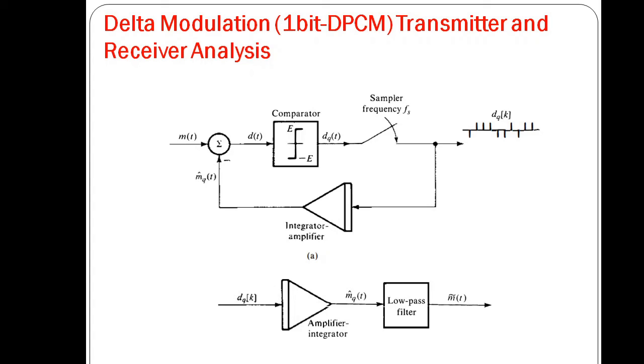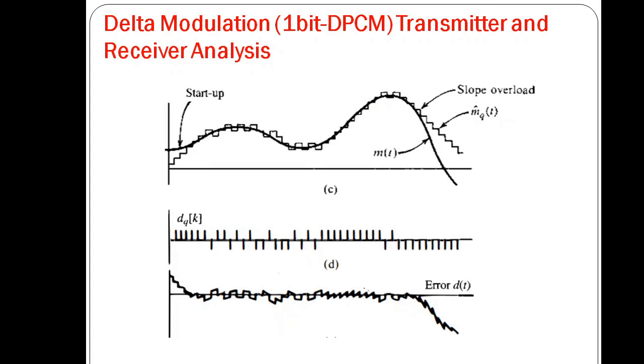When MQT is passed through a low pass filter, the coarseness of the staircase in MQT is eliminated. So this is our original signal. This signal is compared with this, our MQT. If MT is greater than MQT, then a positive pulse will be generated. You can see here these are the positive pulses, and if it is less than the MQT, the negative pulse will be generated and it will oscillate. So a staircase approximation of the signal will be there.